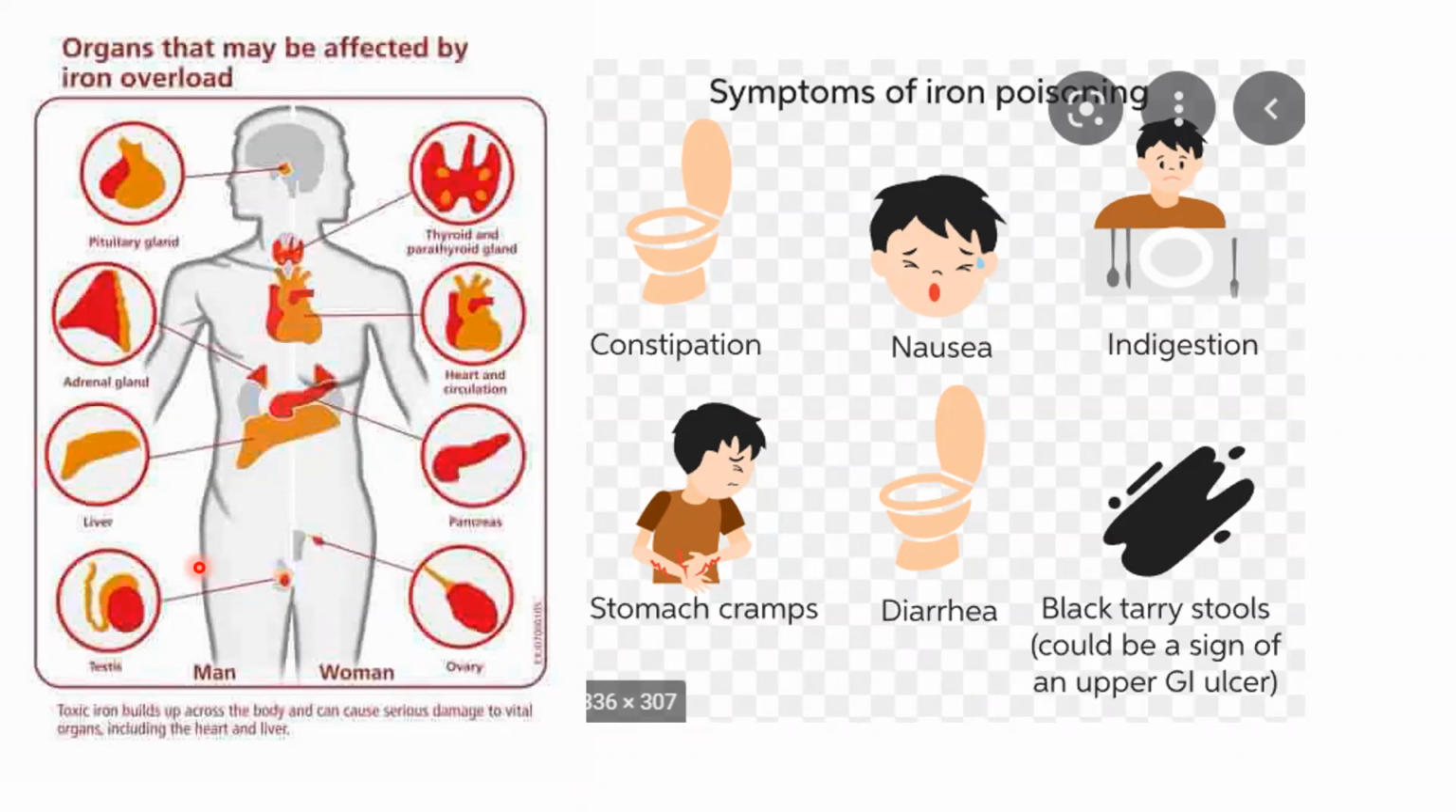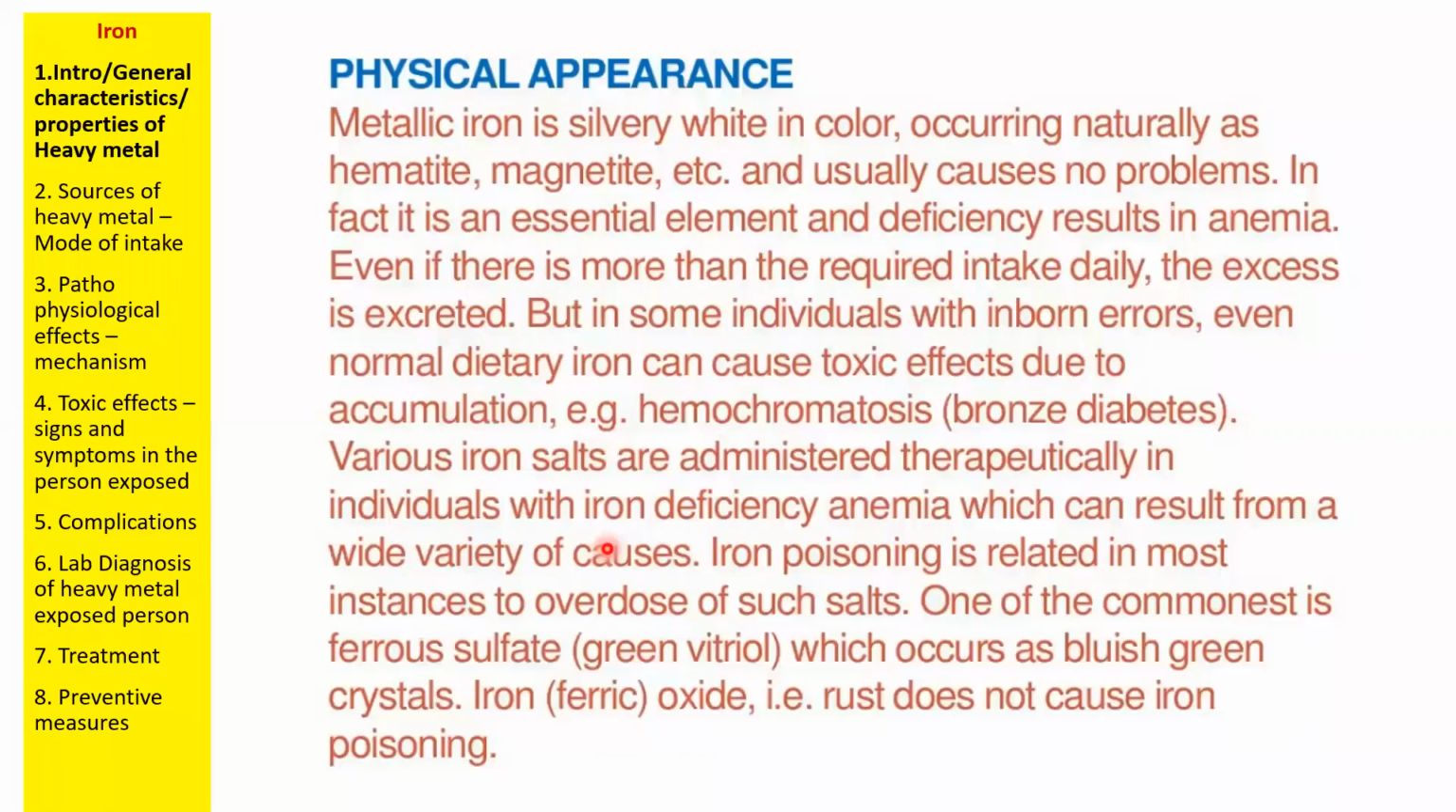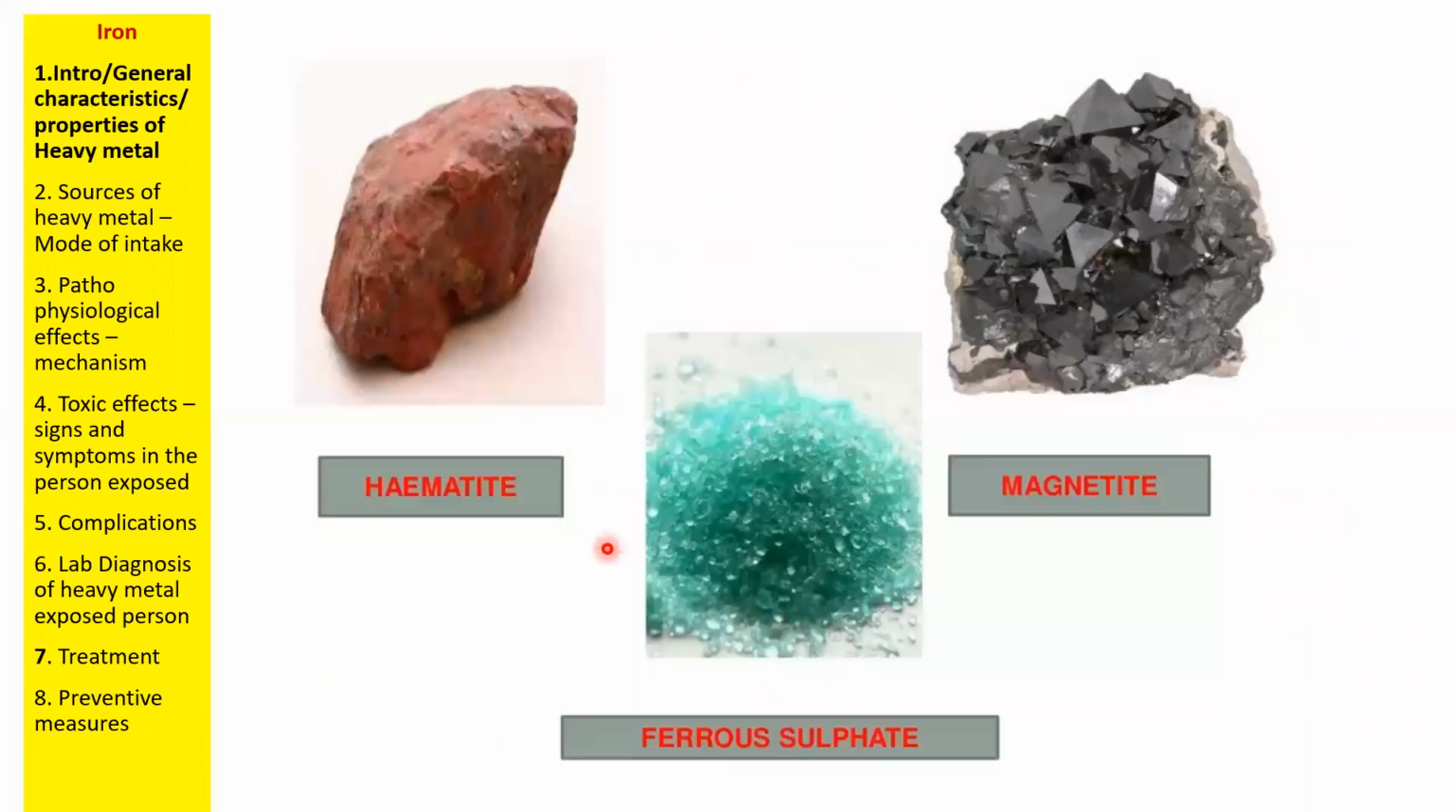So you need to be cautious with iron supplementation. Now, physical appearance: iron is metallic, we already know how iron looks, but the most common form of iron will be ferrous sulfate. This green colored thing is called ferrous sulfate, and it is this form of iron that will cause more health issues. So the common health issues are associated with the ferrous sulfate form of iron.